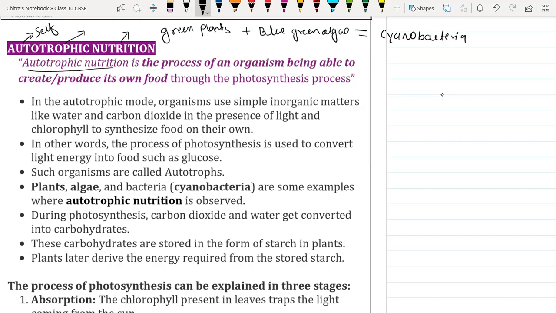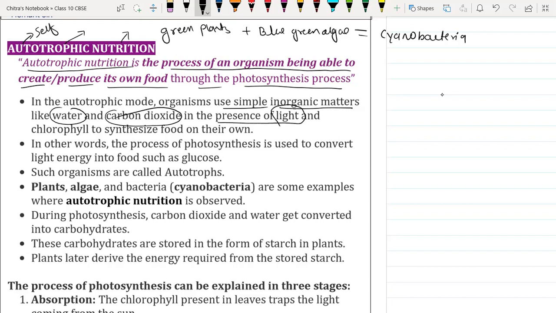So autotrophic nutrition is the process of an organism being able to create or produce its own food through the process called photosynthesis. In the autotrophic mode, organisms use simple inorganic matter like water and carbon dioxide and other minerals, in the presence of sunlight.